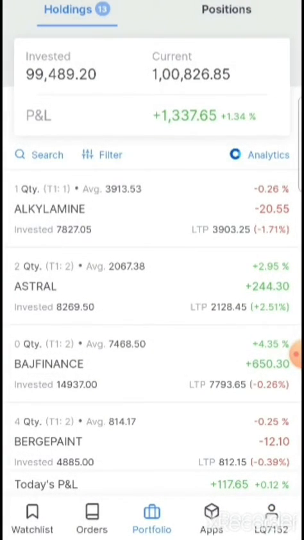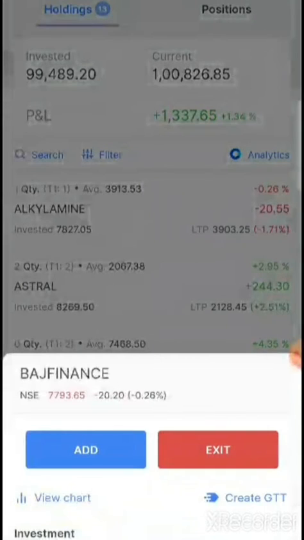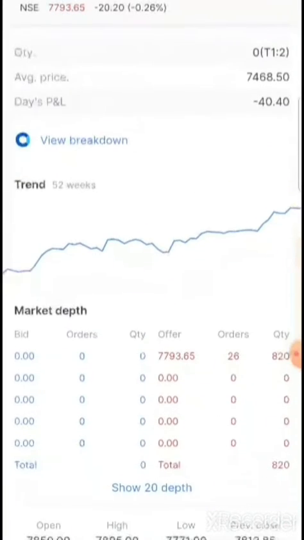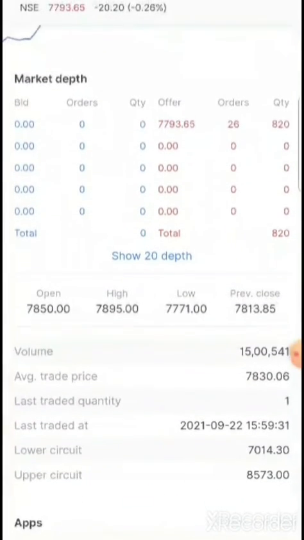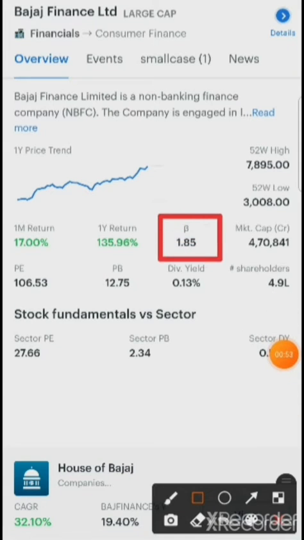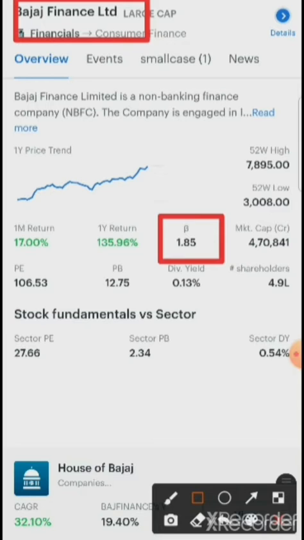Here is Astral or Bajaj Finance. I will take Bajaj Finance as an example. If you are using a Zerodha account, just go to the fundamentals, and here you can see in fundamentals the beta. This is 1.85 for the stock called Bajaj Finance.